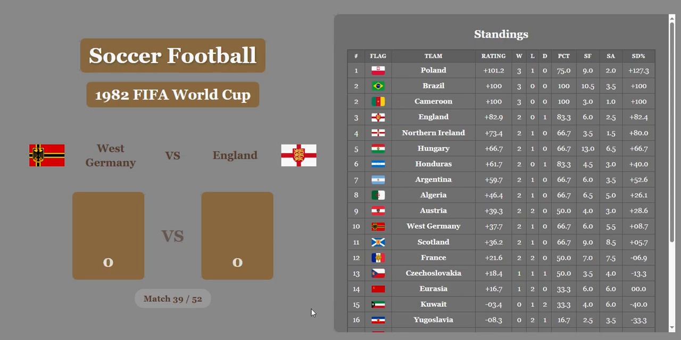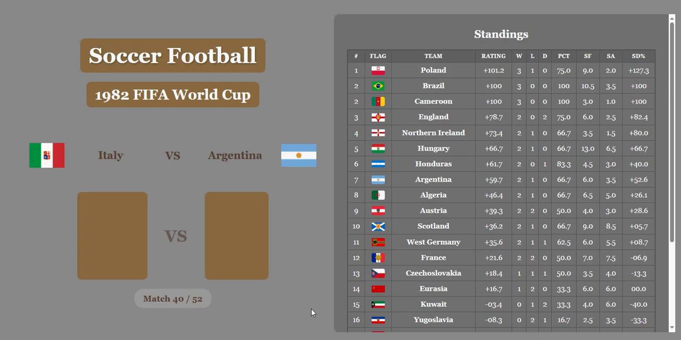West Germany versus England. England needs this. Oh, it's a draw. That's not good for England because they're in 3rd. That's probably going to take them down. But they maintained 3rd place, so it wasn't the end of the world for them, but their goal for 1st place is probably out of reach now.